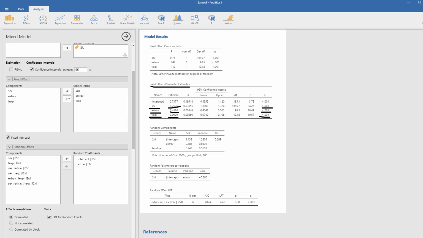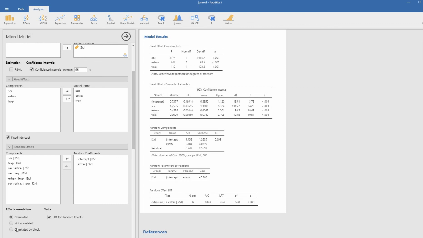Next you can see that we have our random components. Again, there are our variance estimates for the intercept and extroversion right there. Those are level 2 variance estimates. Then we have the level 1 residual variance. You actually see that the ICC has increased relative to the intercept-only model. Then down here, the correlation between the random intercept and slope is negative 0.886, so it's very highly correlated in this case.